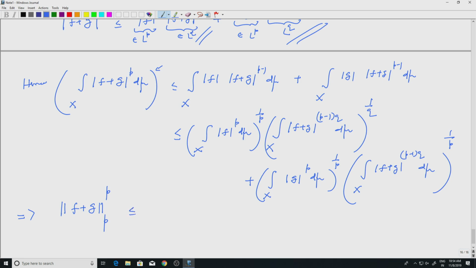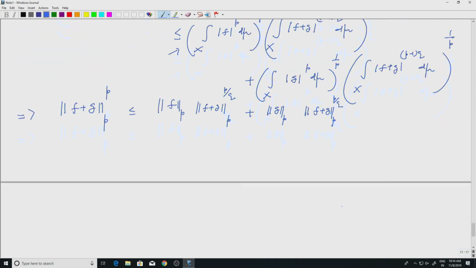This is less than or equal to the LP norm of f, okay, that is this part, and you have the norm of f plus g to the p, to the power p by q, plus the LP norm of g into the norm of f plus g to the p by q.